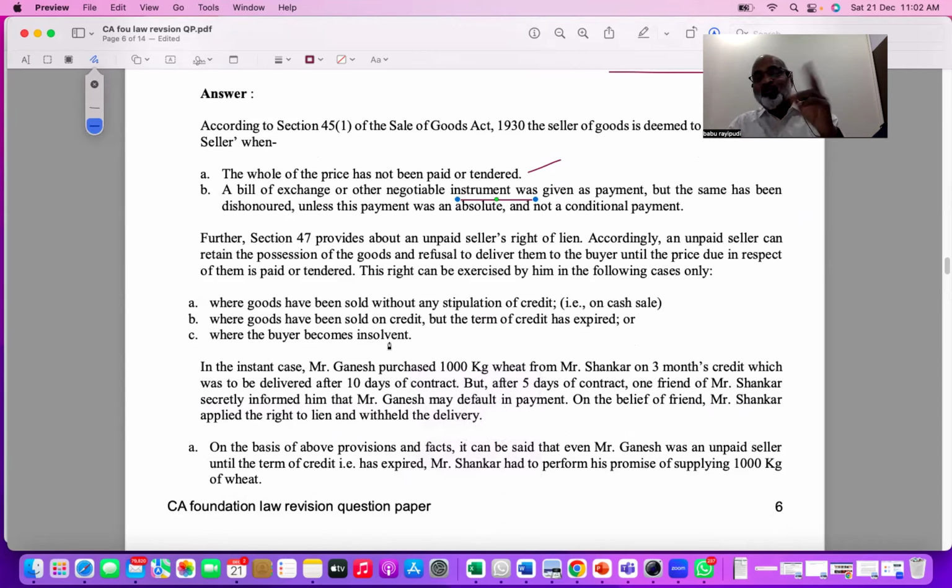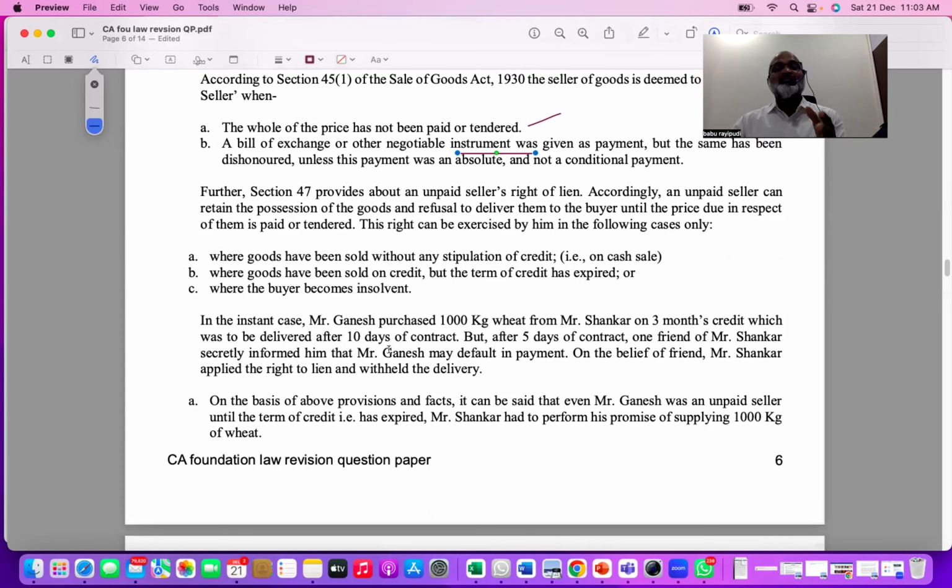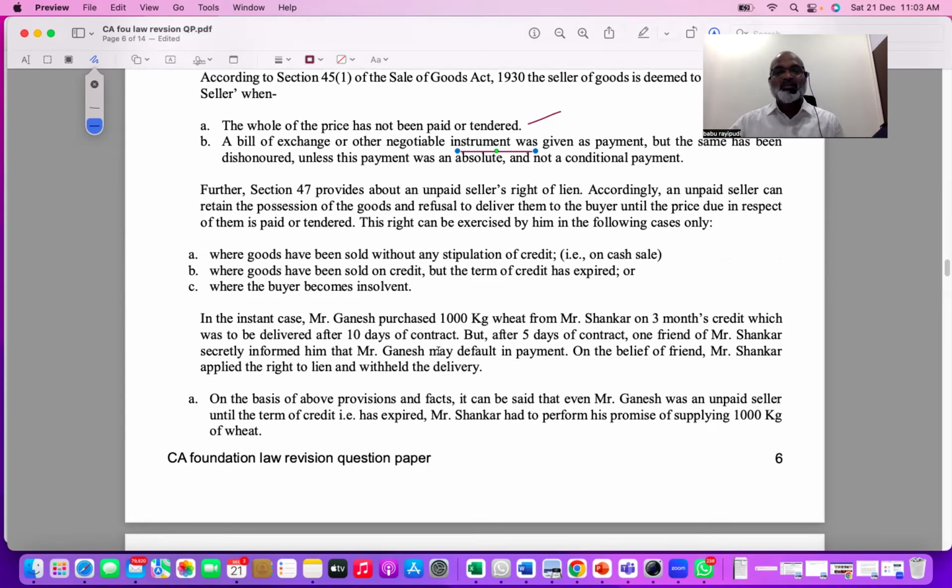So in the fourth lesson of sale of goods, we studied that lien can be exercised when the goods are sold on credit and the credit term is over. Otherwise, when the goods are sold on cash basis, but cash has not come. Otherwise, the seller came to know the buyer has become insolvent. Credit term is over, cash sale but cash has not come, and buyer became insolvent. Then, if the seller is in possession of the goods, being an unpaid seller, under these three circumstances he can exercise lien, meaning he can retain the goods. Understood?